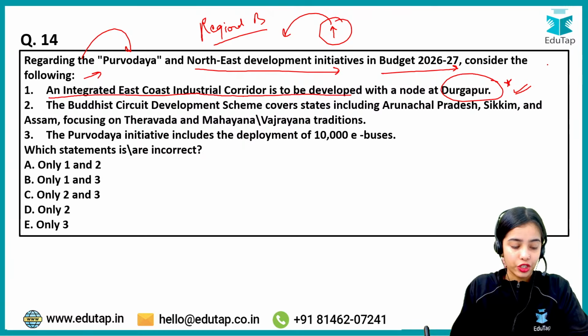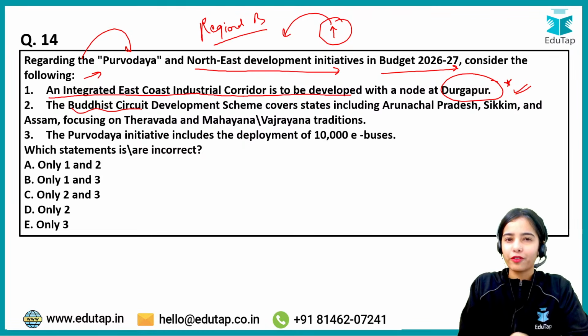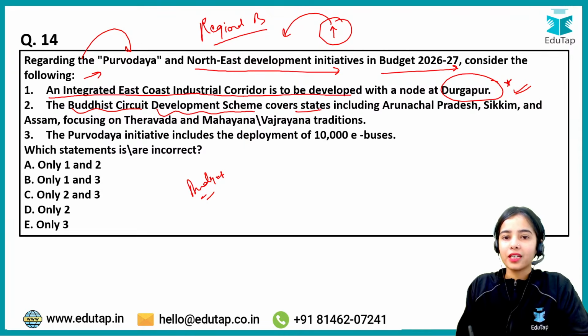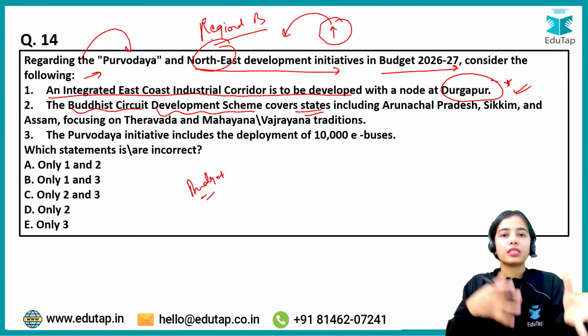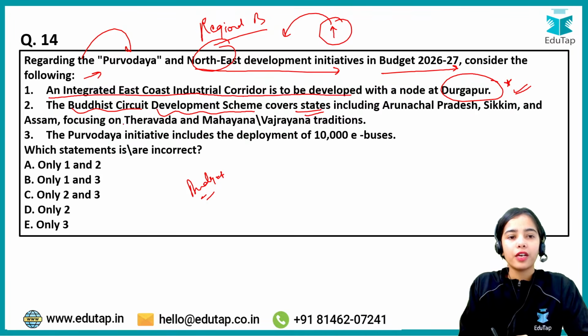So this is actually correct. The Buddhist Circuit. Have you heard about the Buddhist Circuit in the different sessions that you have taken for the budget? I hope you heard about the Buddhist Circuit Development Scheme that covers states, because we are talking about the Northeast. So of course Arunachal Pradesh, Sikkim, Assam, the Northeast states will be focused on, and their traditions will be focused on for the Buddhist Circuit Development Scheme.